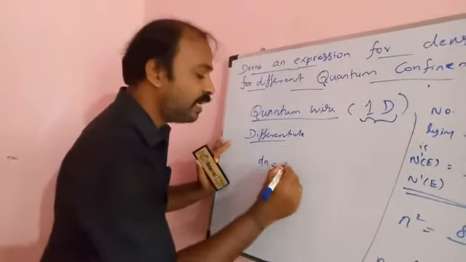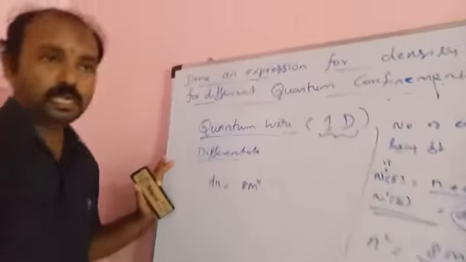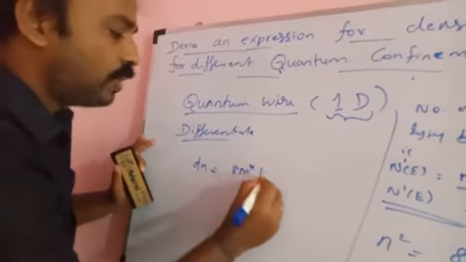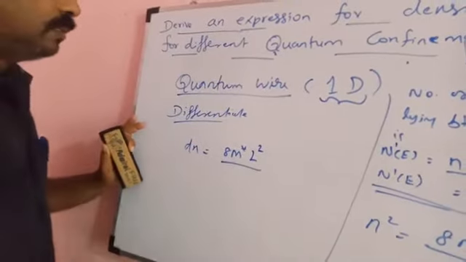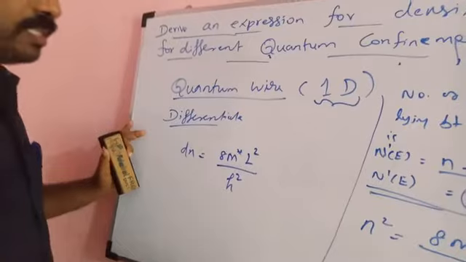What are the constant values? 8 is a constant, m star is the effective mass of the electron, L squared is a constant, that is the dimension of the quantum confinement, and h squared is also a constant.